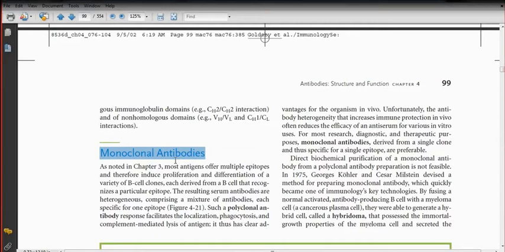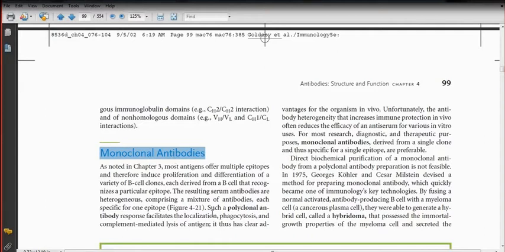For example, if we need to prepare one antibody molecule against antigen A, then that antibody molecule will specifically interact with the particular epitope present in antigen A, not against antigen B, not against antigen C. That means one antibody molecule is specific for only one antigen, specifically for only one epitope.